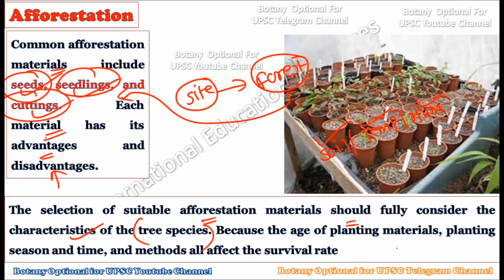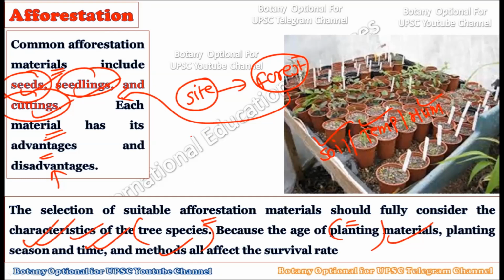The age of the planting material, the planting season, and the time and methods will all affect its survival rate. What is the age of this planting tree, what is the season in which you are sowing it, what is the time? All of these will affect the survival rate of that particular specimen, whether it is going to convert into a tree or not.